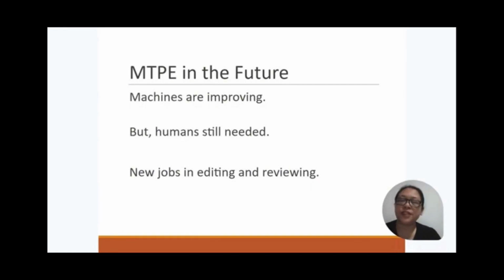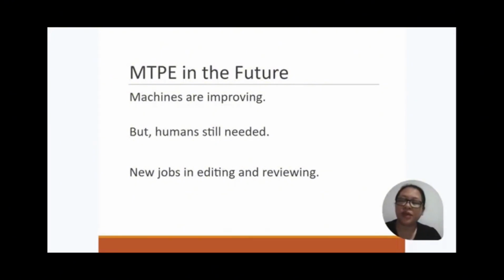In the future, machine translation will keep getting better. The technology is improving quickly and becoming more accurate. But even with this improvement, humans are still needed to check and refine the output.